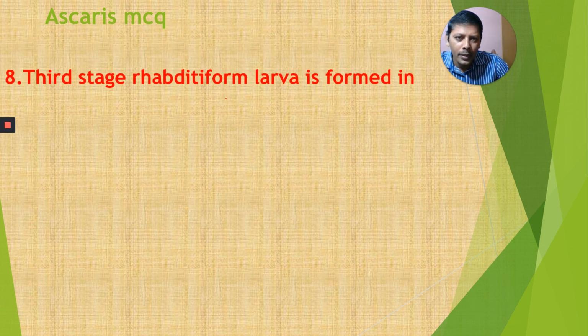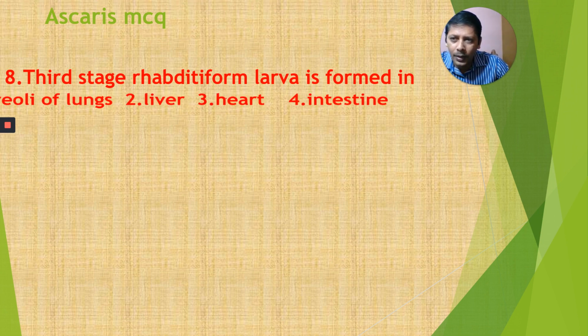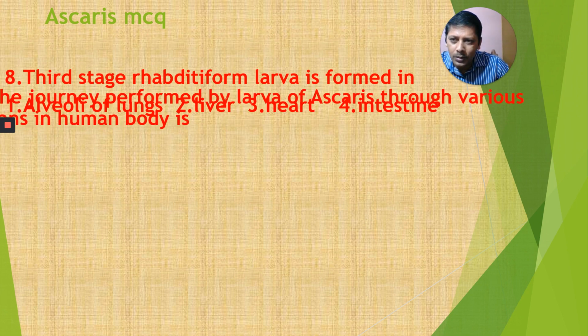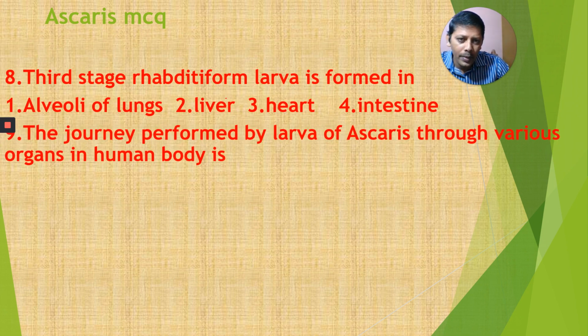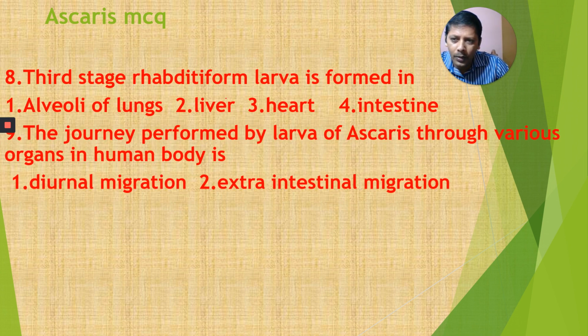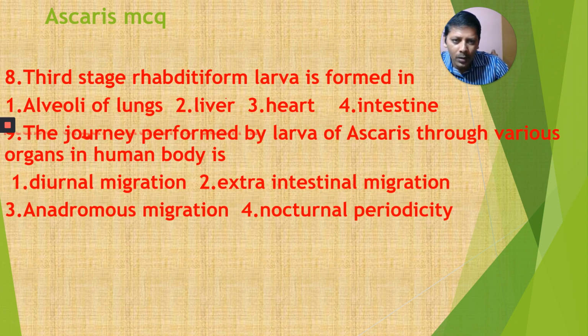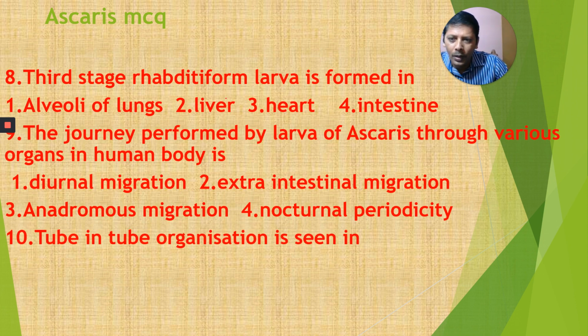Third stage rhabditiform larva is formed in: alveoli of lungs, liver, heart, intestine. The journey performed by larva of Ascaris through various organs in the human body is called: diurnal migration, extraintestinal migration, anadromous migration, and nocturnal periodicity.